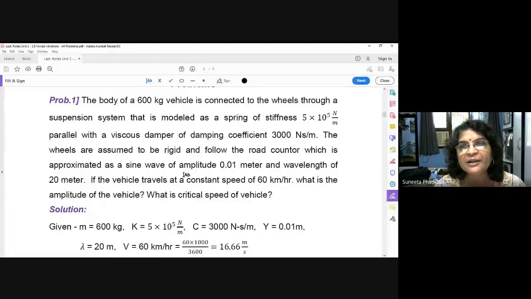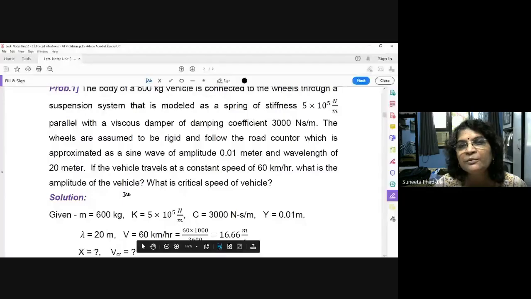So this is the distance between crest and mean position, that is 0.01 meter, that is the amplitude. And wavelength means the distance between two crests, lambda, you know, so that is 20 meter. So here we have written y is equal to 0.01 meter and lambda is equal to 20 meter. Now why is y there?